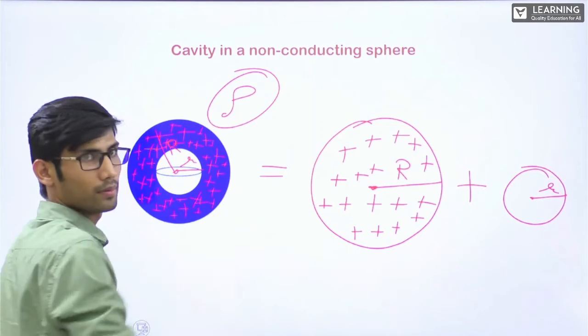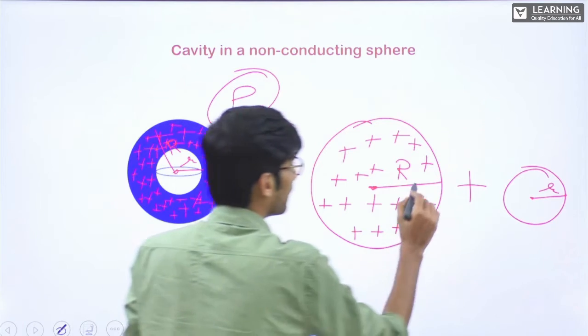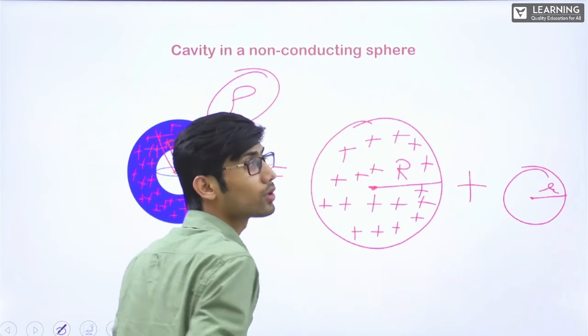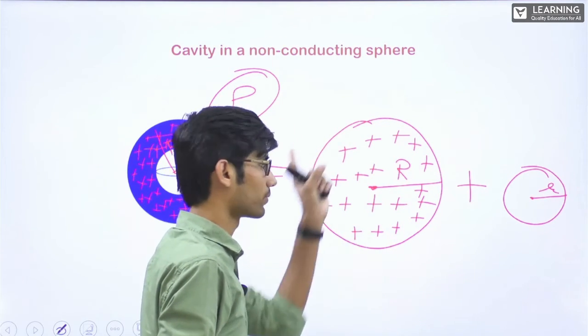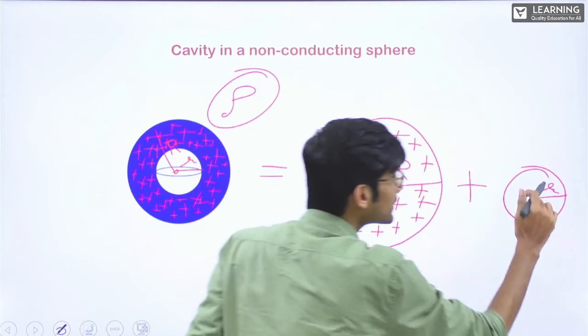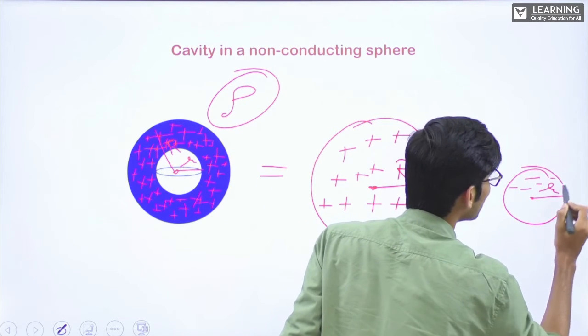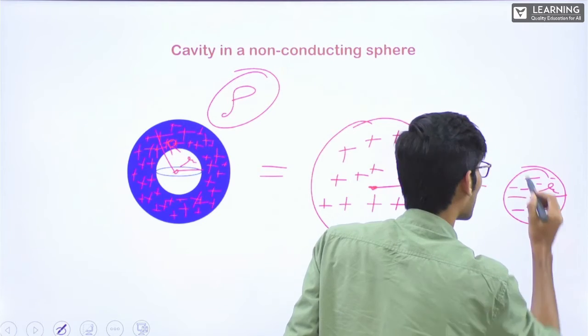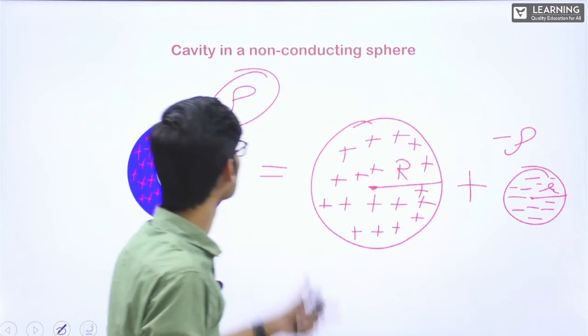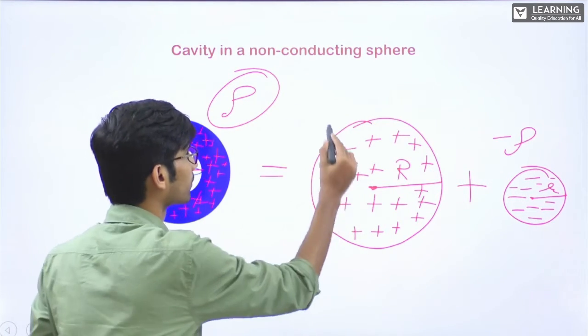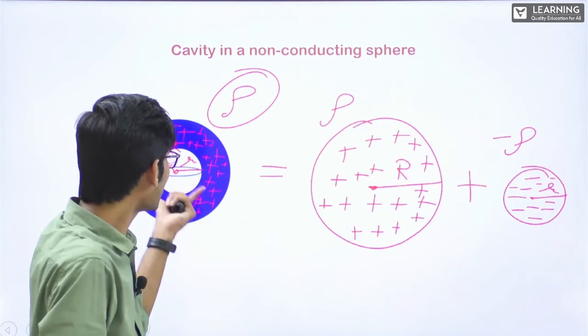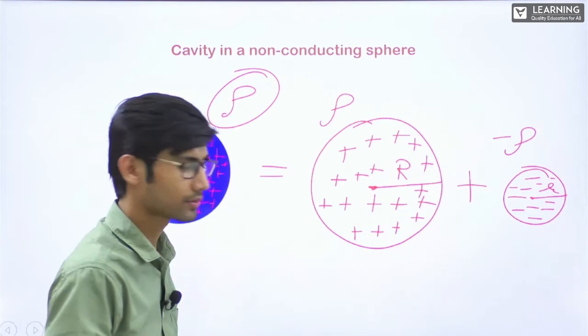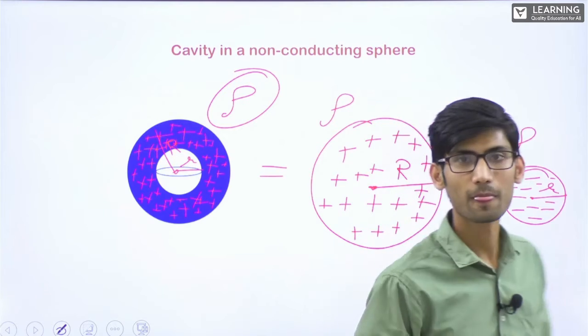According to this rho only, this rho means what? Rho, charge per unit volume. Fine. And this is having a negative charge, according to this rho only, minus rho. Fine. Can this be expressed as this? Think properly. See here.